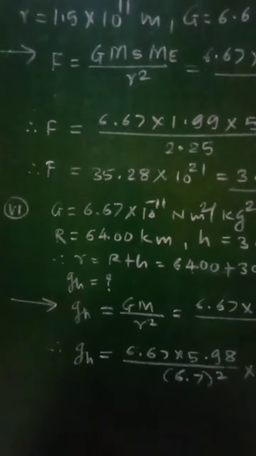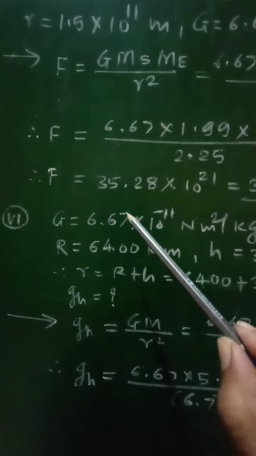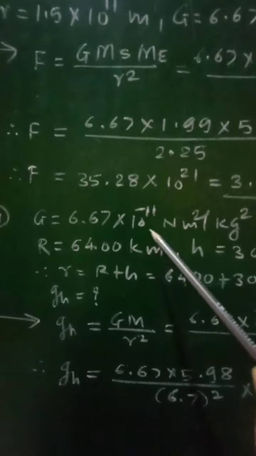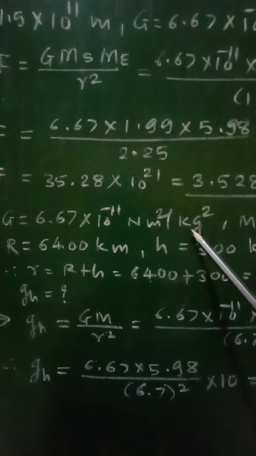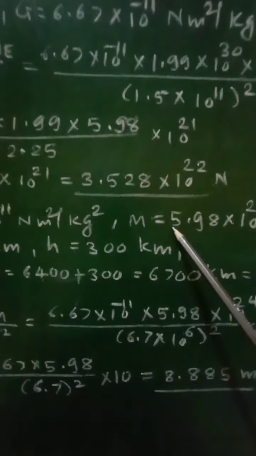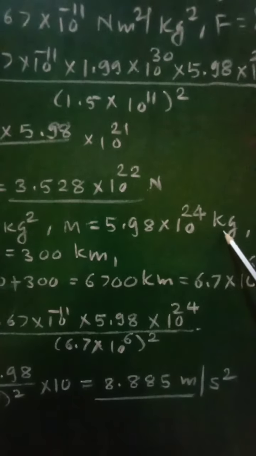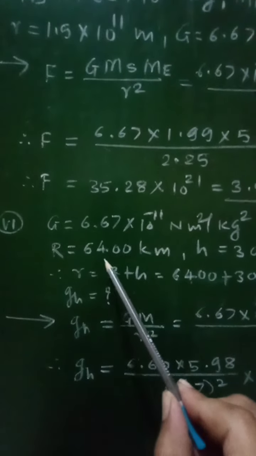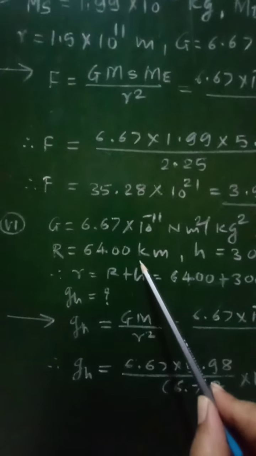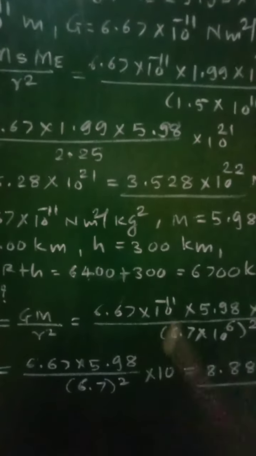And therefore for this numerical number 6, the given data is G is equal to 6.67 into 10 raised to minus 11 Newton meter square per kilogram square. Then mass of the earth m is equal to 5.98 into 10 raised to 24 kilogram. Then radius of the earth r is equal to 6400 kilometer. Height h is equal to 300 kilometer.